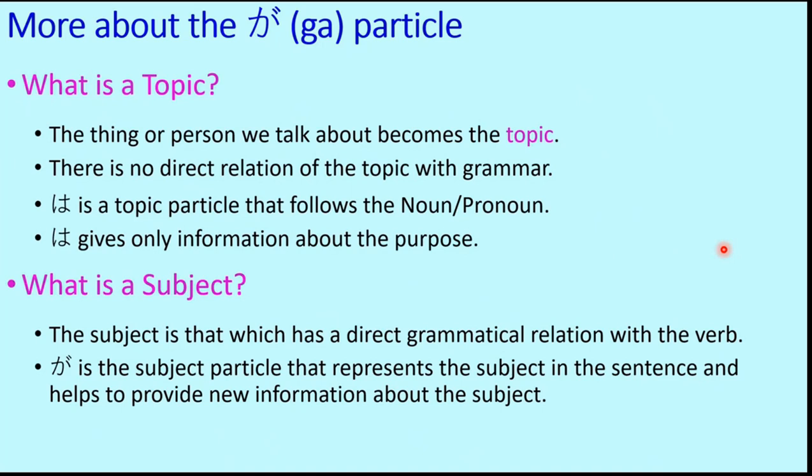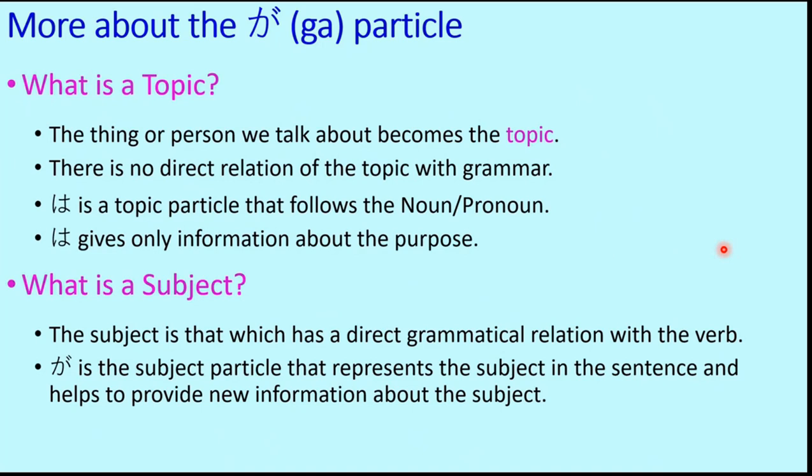Now it is possible that in a sentence the topic and subject are the same. In that case, it's okay to use wa or ga as per the emphasis requirement, but both are grammatically correct. But if there is a separate topic and a separate subject in a sentence, then the usage of wa and ga should be dealt with very carefully.